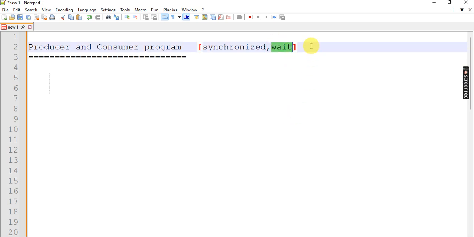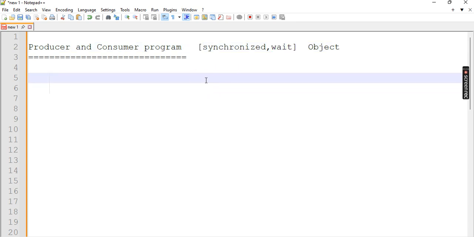What about wait? Wait is a predefined method in the Object class, not the Thread class. So the Object class contains the wait method. So what is wait? Wait locks the entire thread. The thread process is stopped. The thread stays stopped until you call the notify method. If you call the notify method, only then does the thread wake up, as long as the thread is in a waiting stage.